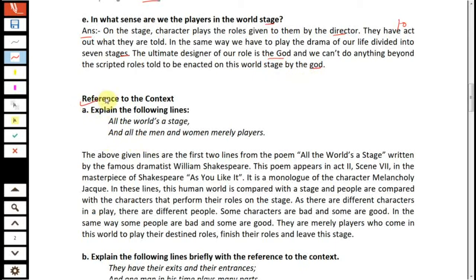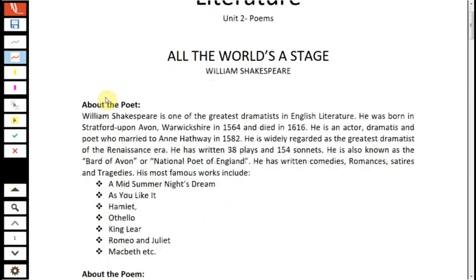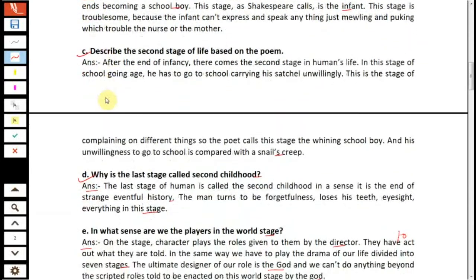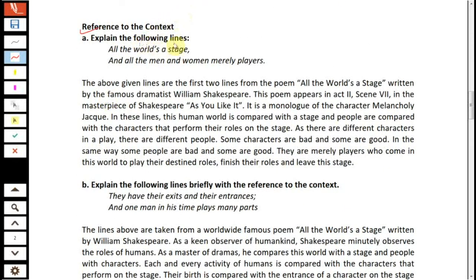Second section, reference to the context. Question number A, explain the following lines. All the world's a stage, and all the men and women merely players. The given lines are the first two lines from the poem All the World's a Stage, written by the famous dramatist William Shakespeare.